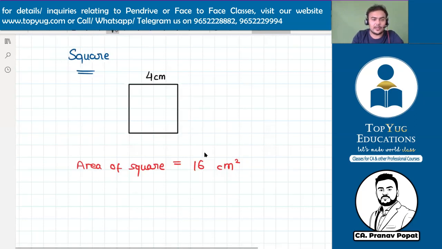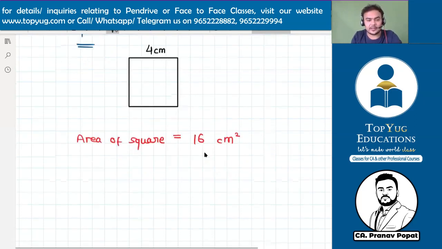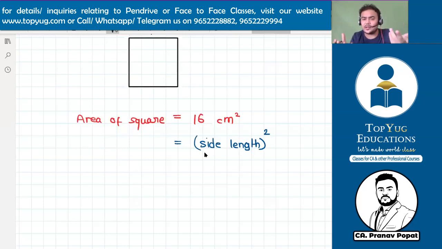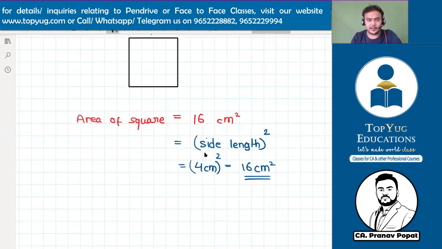Sir, what was the formula? Some people are wondering why everybody is able to answer this. Guys, it is simple. Side length square. Sir, which side length is square? All the sides are equal, so it doesn't matter which side you are discussing. Our side length was 4. So 4 square is 16 centimeter square. Rather, I will say 4 centimeter square. So 4 is also squared and centimeter is also squared. That's why 16 centimeter is square.